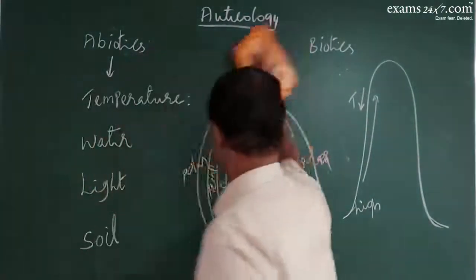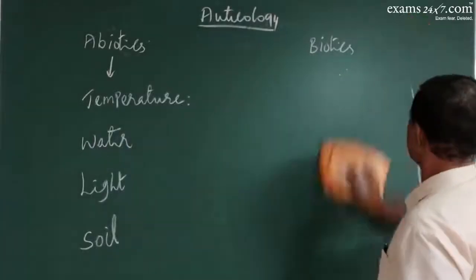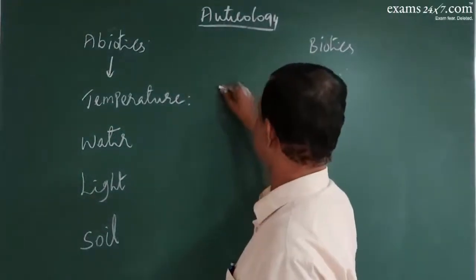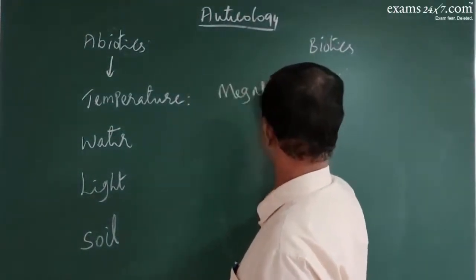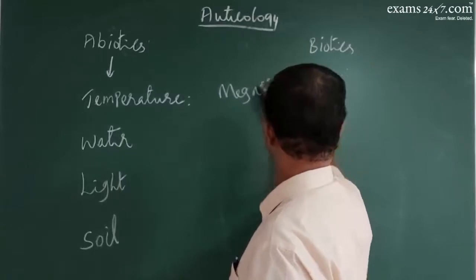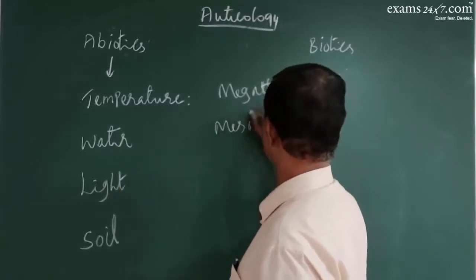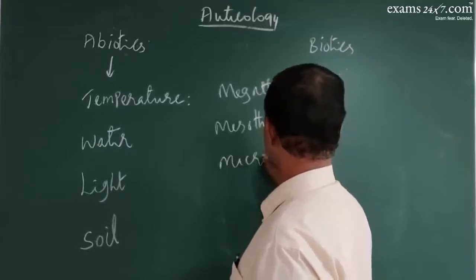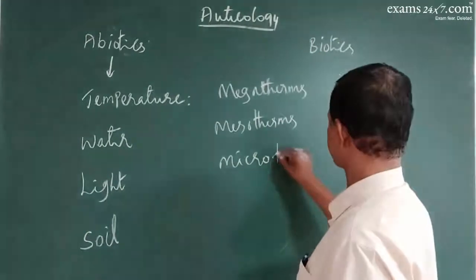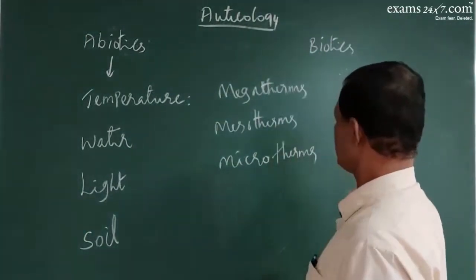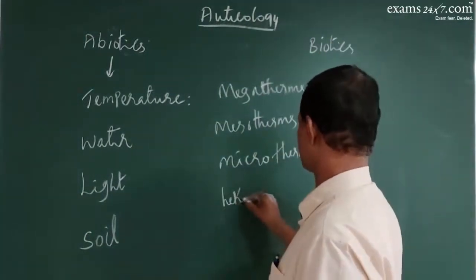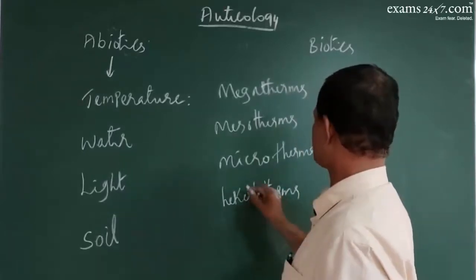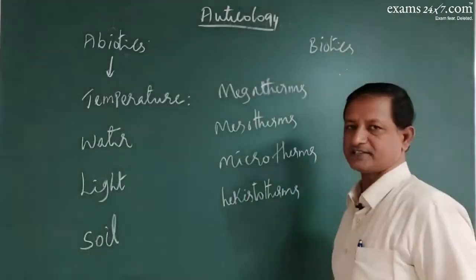That is one thing. Secondly, you also have the various zones like megatherms, mesotherms, microtherms, hekistotherms, etc., etc. Means what?